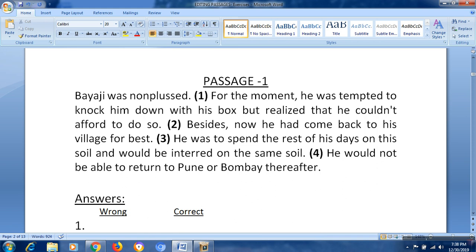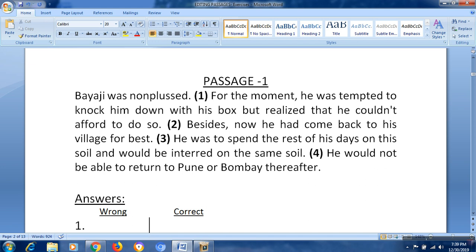Bayaji was nonplussed. For the moment he was tempted to knock him down with his box, but realized that he could not afford to do so. Besides, now he had come back to his village for dust. He was to spend the rest of his days on this soil, and would be interred on the same soil. He would not be able to return to Pune or Bombay thereafter.